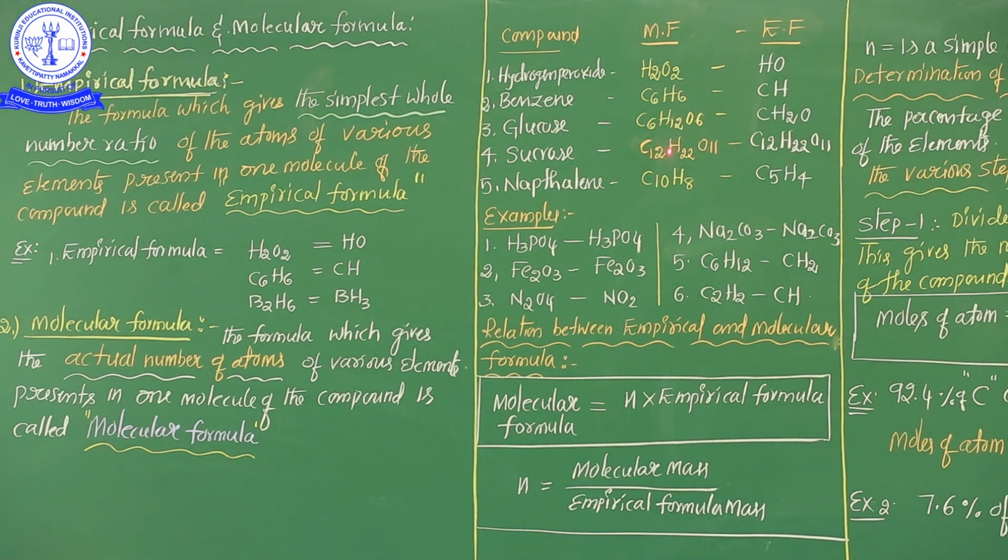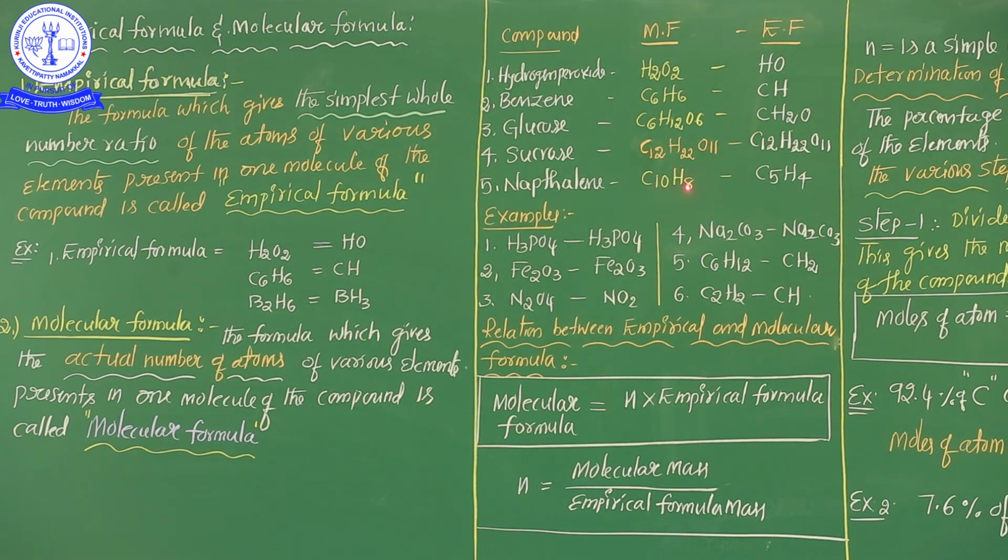Sometimes in a competitive exam, in a given compound the molecular formula and empirical formula are both the same, which is that example. There are a number of examples, as I already mentioned here, sucrose C12H22O11, and here the empirical formula is C12H22O11. Now naphthalene, you know that very well.